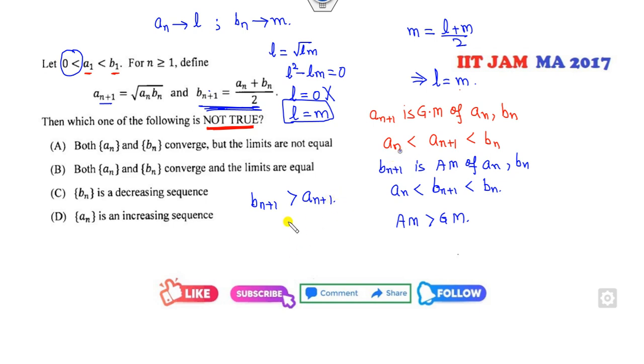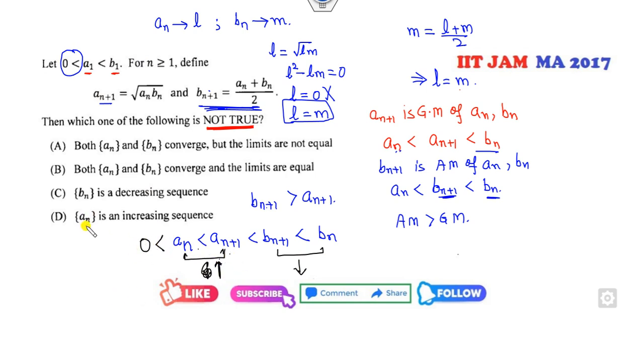So I can start from here: An less than An plus 1 less than Bn plus 1 less than Bn. So from here, one is an increasing sequence and the other is a decreasing sequence, and A1 is greater than 0.